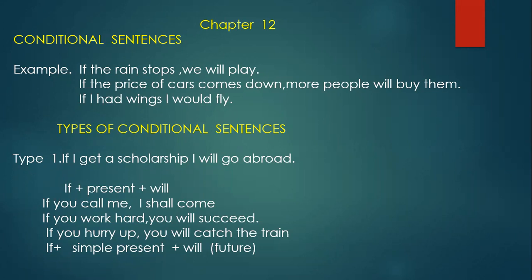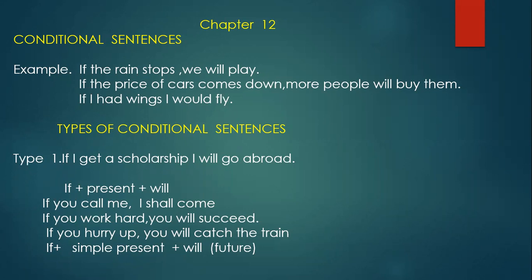So the conditional clause, that is, if the rain stops. Okay, so that has to be done. If the rain stops, if that happens, then what else can happen? We will play. That will happen. Okay, so the condition that has to be fulfilled is if the rain stops. And then what could happen? We will play.